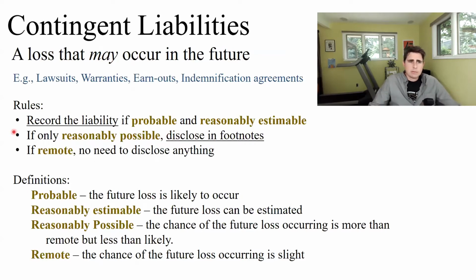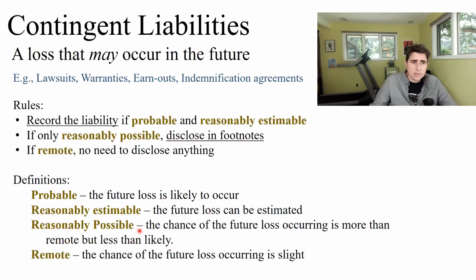Now, down to point 2. So if it's not probable and reasonably estimable, well, if the future loss is only reasonably possible, you can just disclose it in the footnotes. So there's no journal entry that needs to be happening. All you need to do is disclose this possible loss. You need to disclose that fact in the footnotes. Reasonably possible means the chance of the future loss occurring is more than remote, but less than likely. So that's what reasonably possible means.